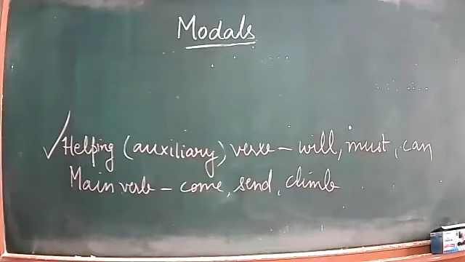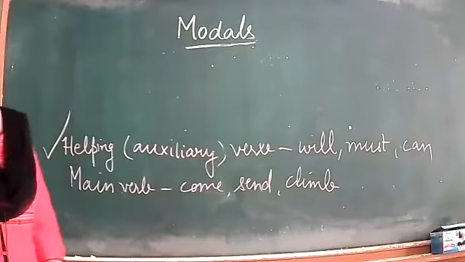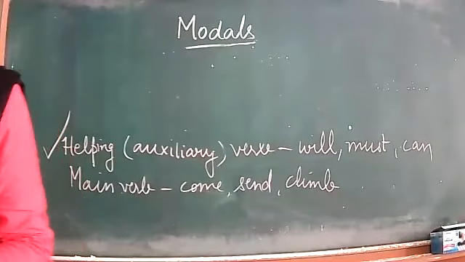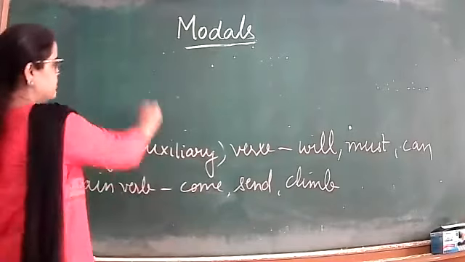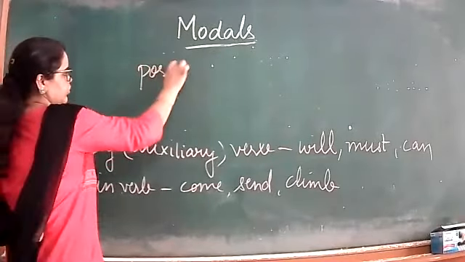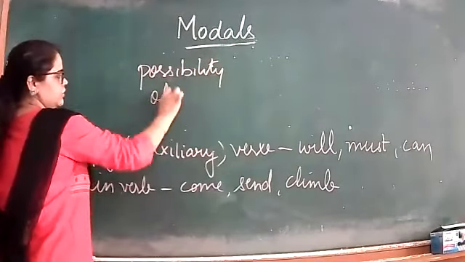Model is a helping verb that comes with the main verb to express ideas like possibility, obligation.